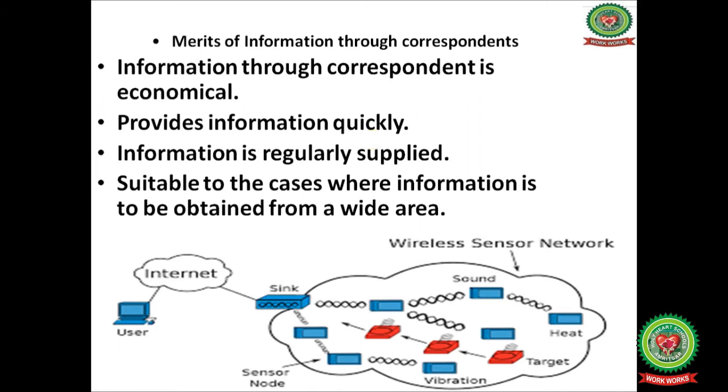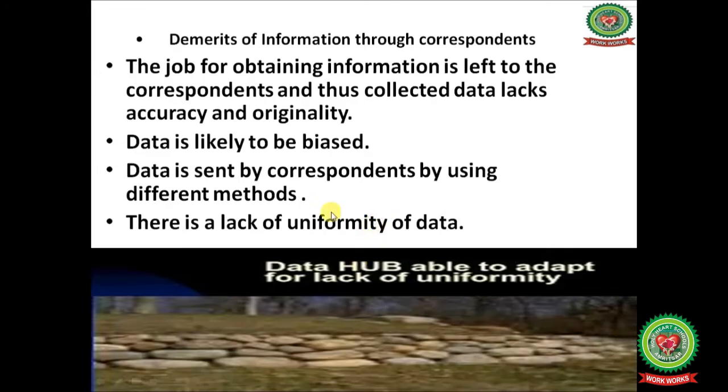Information is regularly supplied. Like floods in Gujarat nowadays, information is very quick and on a regular basis we can come to know the situation of Gujarat. So it is suitable to the cases where the information is to be obtained from a wide area.